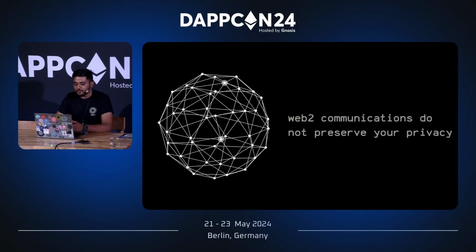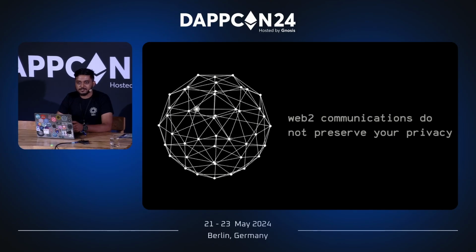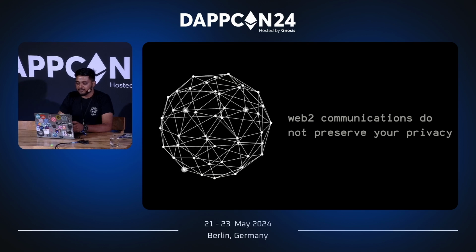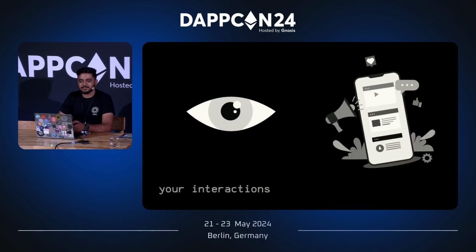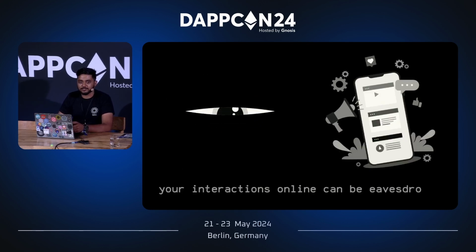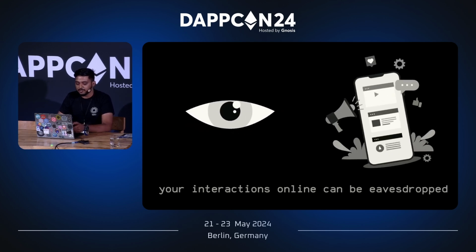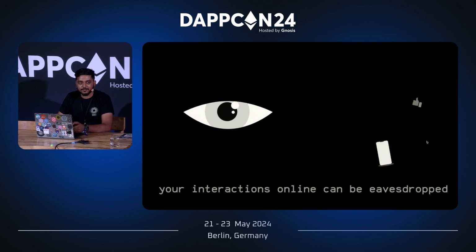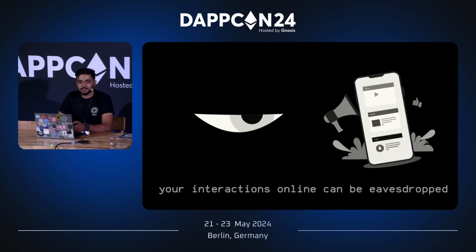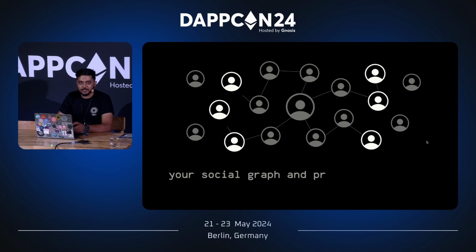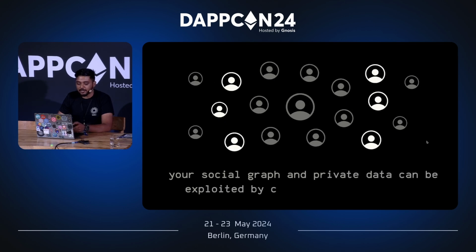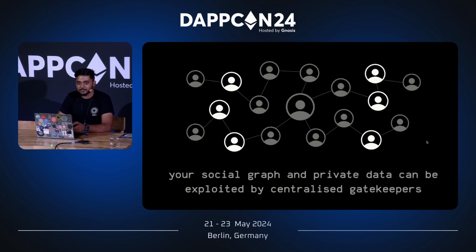So, starting with the problem statement, Web2 communications do not preserve your privacy out of the box. This is something that exists in all forms of Web2 communication, whether you use sockets or anything that involves HTTP endpoints. Your interactions online can be eavesdropped by multiple centralized applications, and your social graph and your private metadata can be exploited by these centralized gatekeepers.